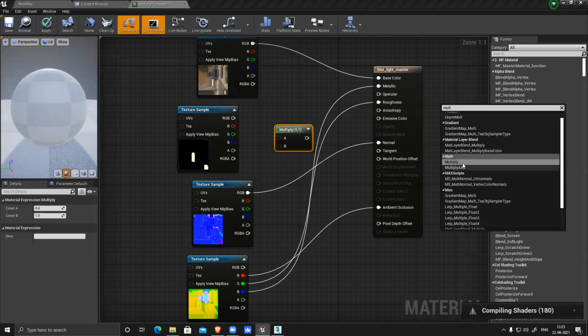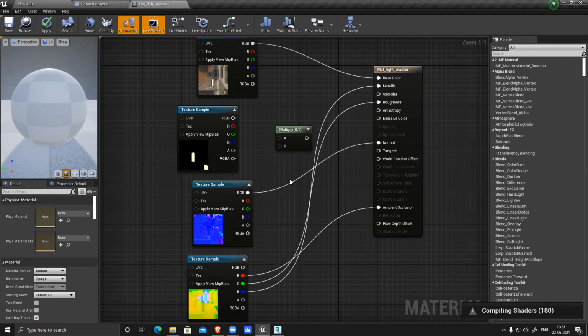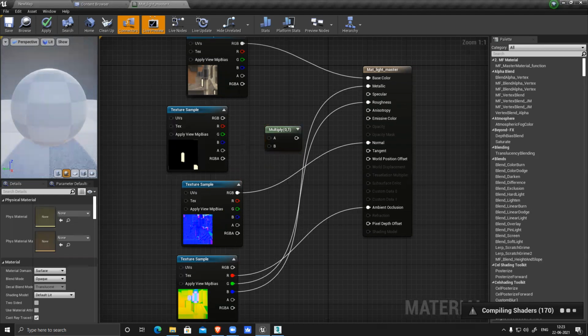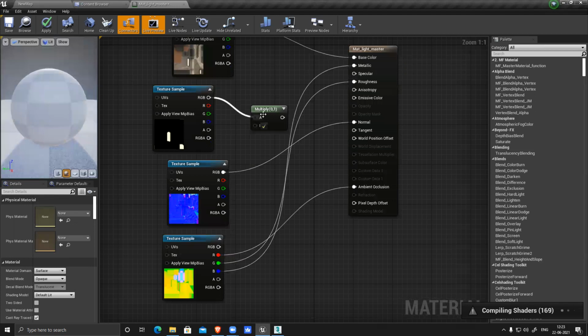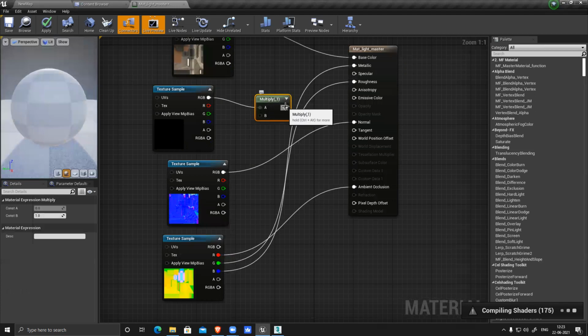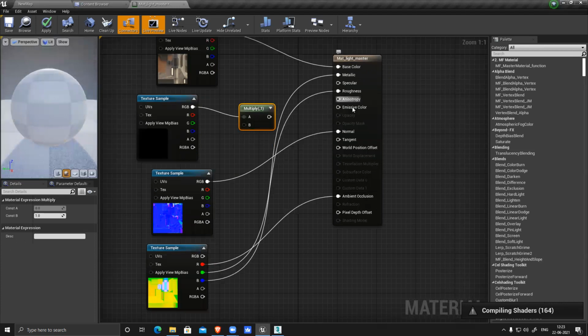Now emissive RGB connects to A, and this output connects to your emissive color.